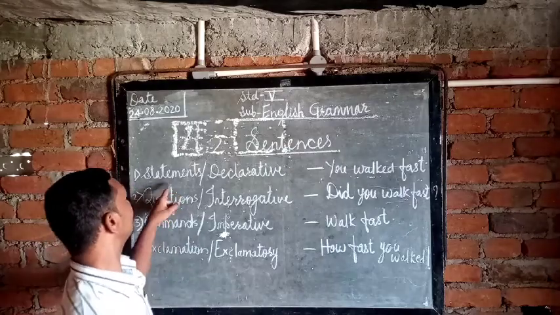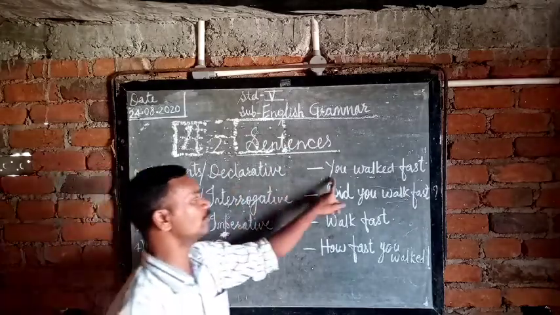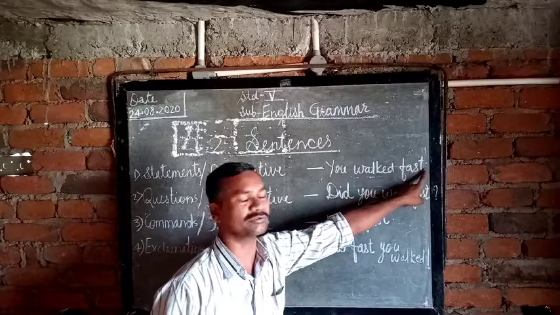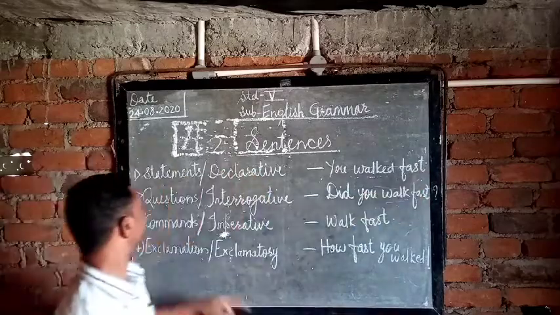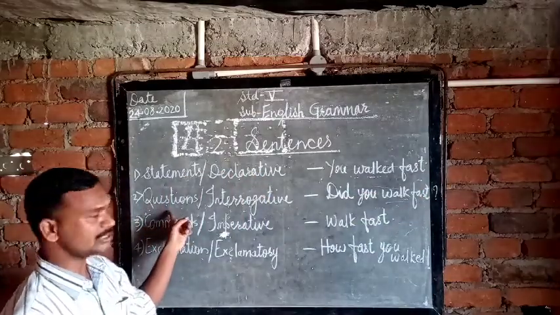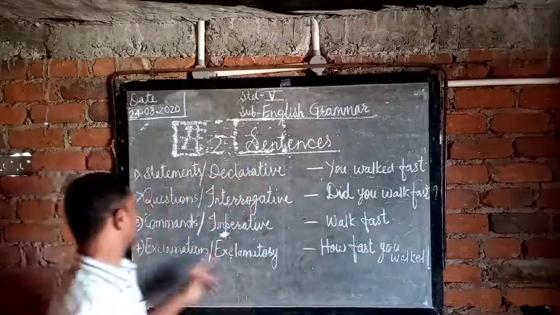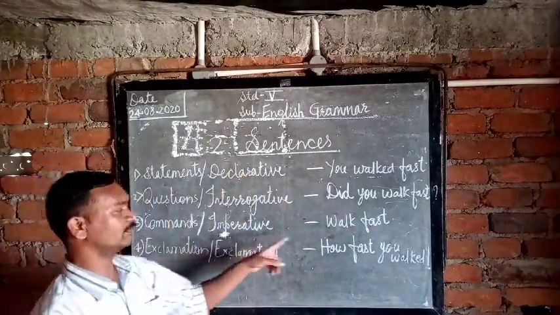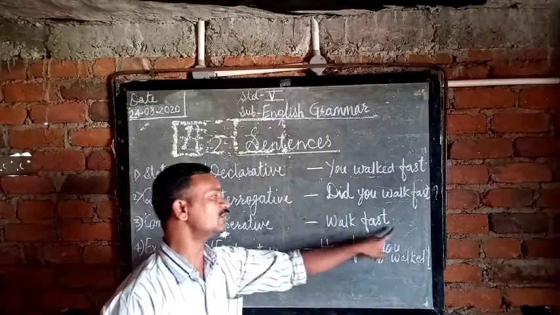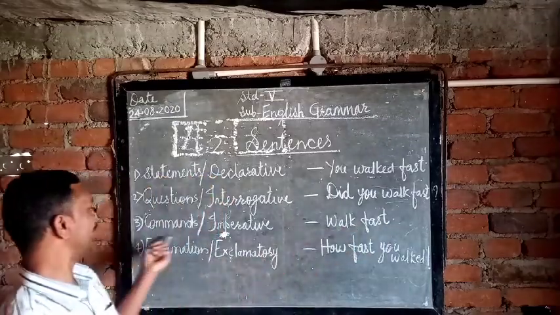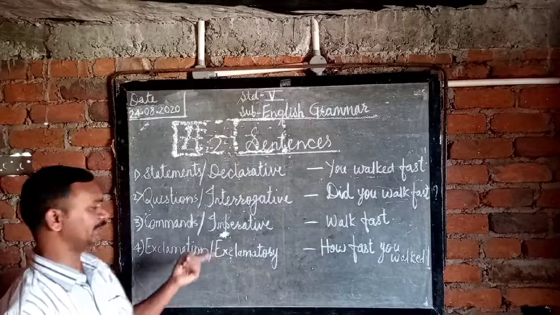So when you write the statement sentence, at the end of the statement sentence you have to give a full stop. When you're discussing the question sentence, you have to give the question mark. And a command sentence starts with the verb and ends with a full stop. This is the identification of commands, the imperative sentences.